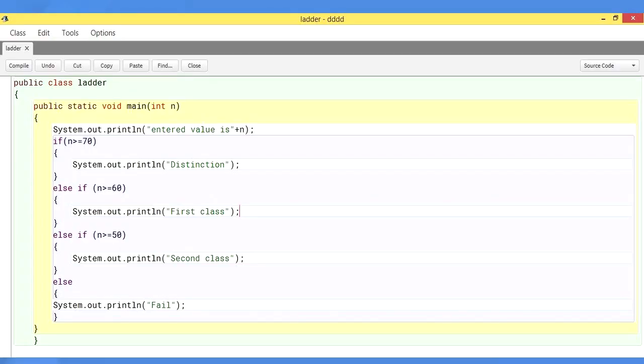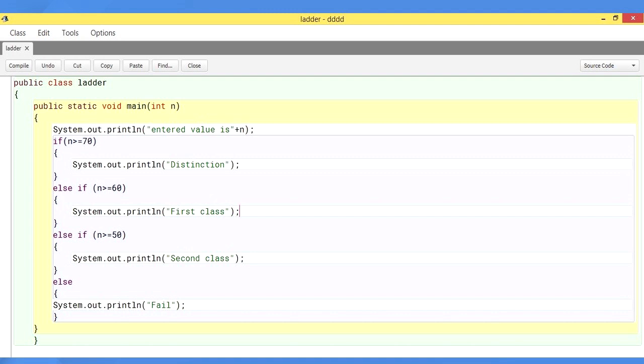Let us take an example. The example I have taken is to create a program that will display a message. What are the messages I want to display? Distinction if a particular value is greater than or equal to 70. First class if a particular value is greater than or equal to 60. Second class if a particular value is greater than or equal to 50. If none of the conditions is true, then fail if no match is found.